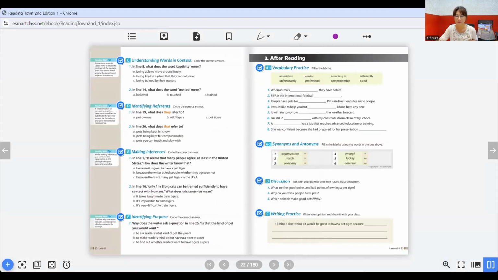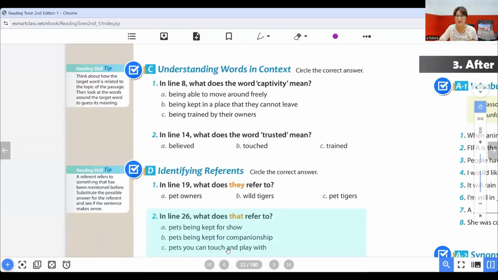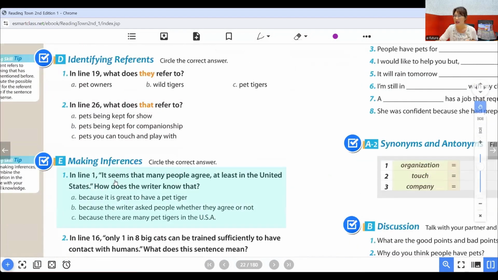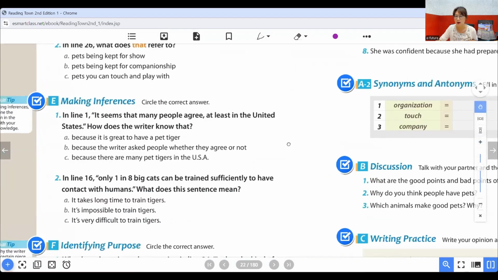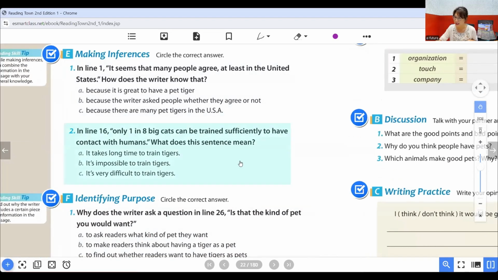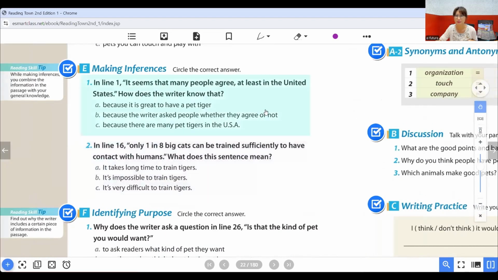And more activities to practice the reading skills: understanding words in context, identifying reference, making inferences. Remember the 15 reading skills, right? We read them together. You remember. And they are all here, as you can see, and we provide the tips.